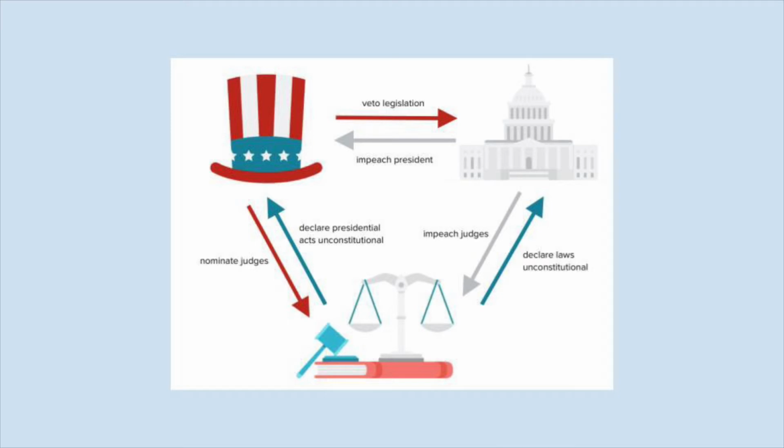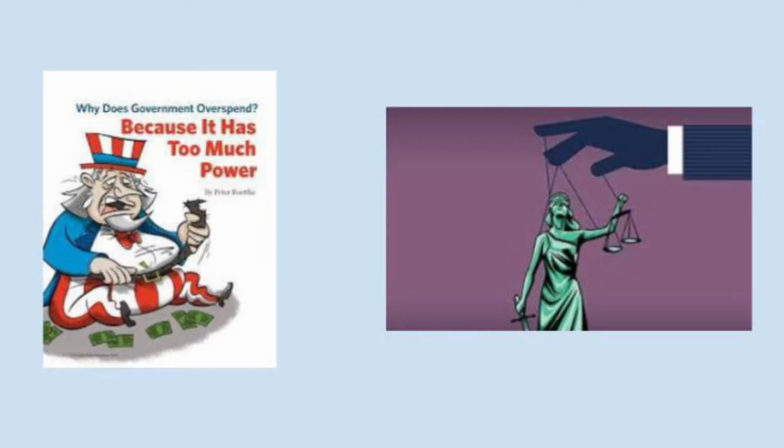The legislative branch has the power to impeach and remove the president and also impeach and remove Supreme Court justices. And the judicial branch has the power to declare actions of the executive and legislative branches unconstitutional using the amendments. Without it, the different branches could try and take over the powers of another branch and have more control of the government, which could end up taking away the rights of individuals.